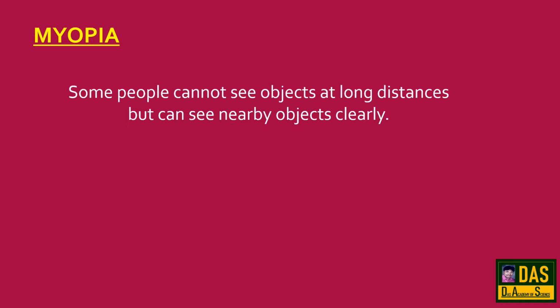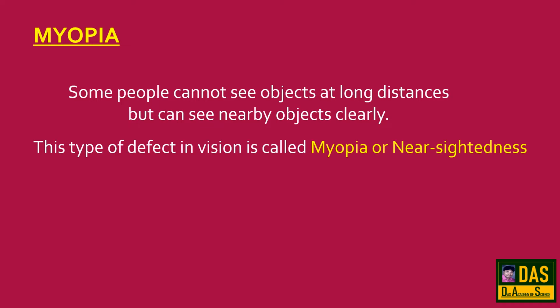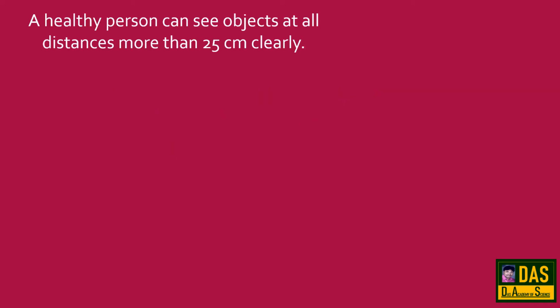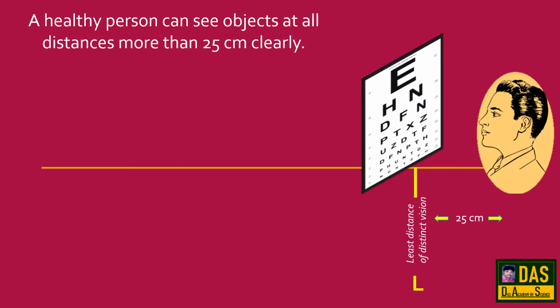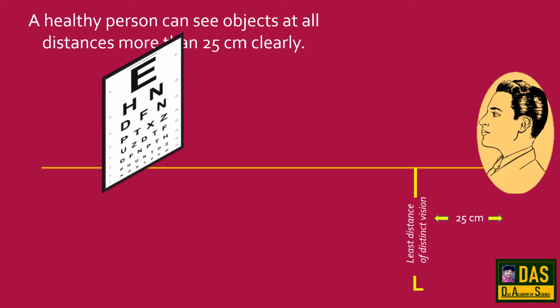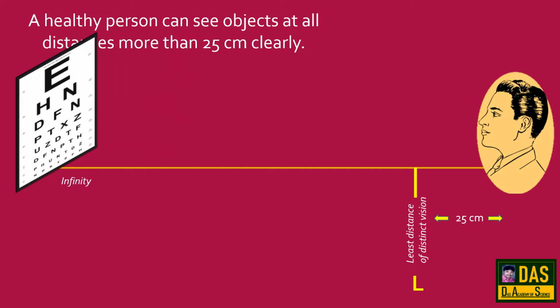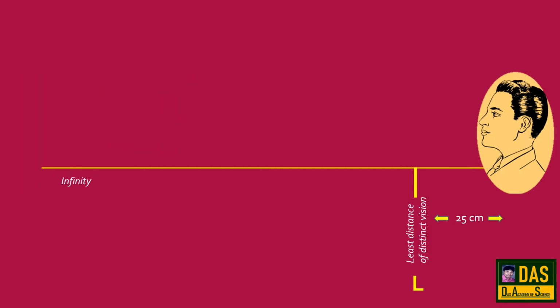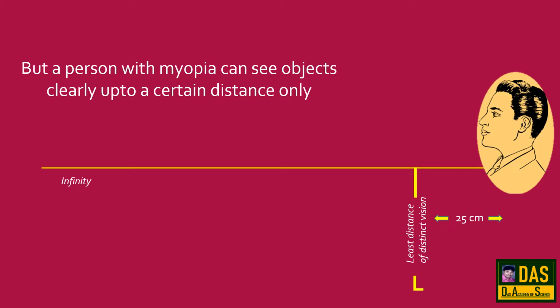Myopia. Some people cannot see objects at long distances but can see nearby objects clearly. This type of defect in vision is called myopia or nearsightedness. A healthy person can see objects at all distances more than 25 centimeters clearly. But a person with myopia can see objects clearly up to a certain distance only.